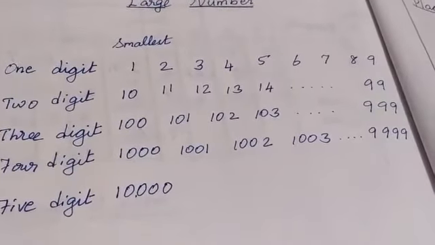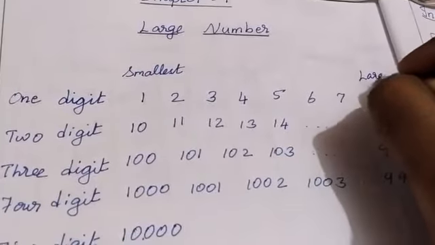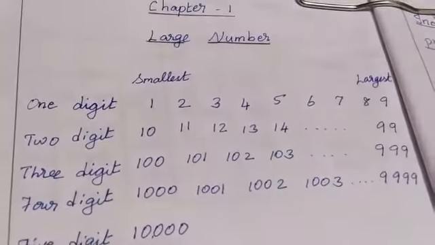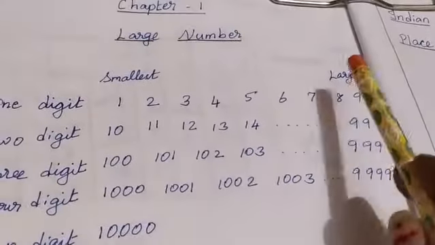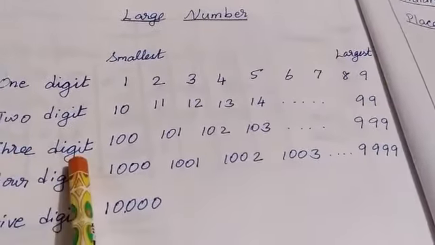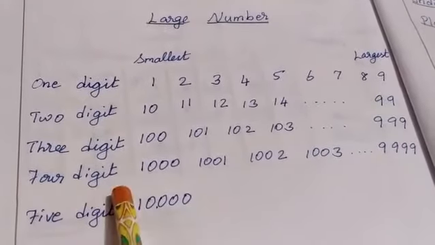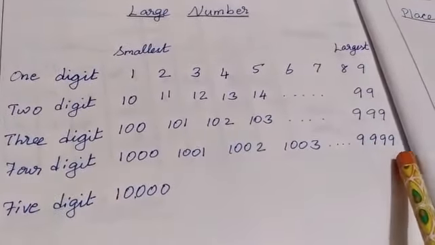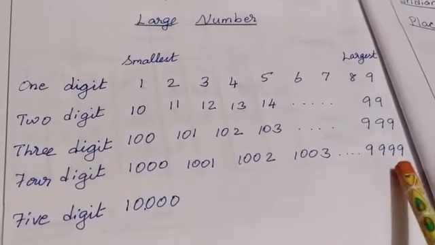Next we are going to study the largest number. The largest one digit number is 9. The largest two digit number is 99. The largest three digit number is 999. The largest four digit number is 9999. The largest number means every digit is 9 alone.